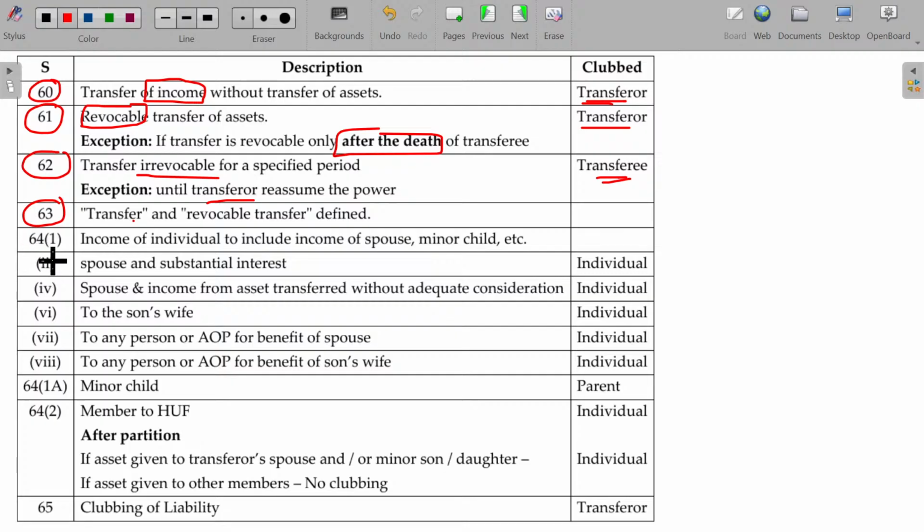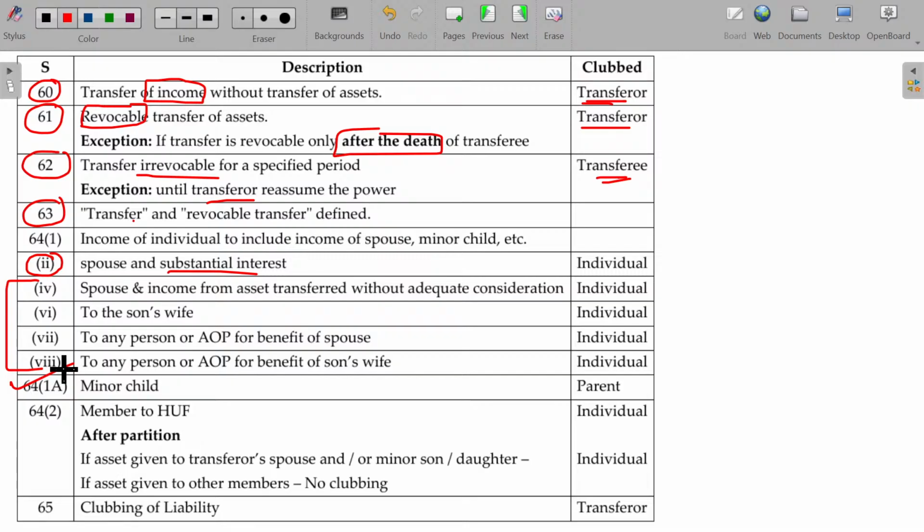Section 64 clause 1, sub-clause 2, substantial interest: due to the substantial interest, if the spouse gets employment without any qualification, then it is going to be clubbed in the hands of the person who is holding the investment. And clauses 4, 6, 7, 8: if a spouse, daughter-in-law, son-in-law, sorry, father-in-law or mother-in-law transfers the asset for the spouse's benefit or daughter-in-law's benefit, directly or routed through any person or association of persons, it will be clubbed. Is that okay? That we have seen. But the relationship should exist at the time of transfer of the asset as well as at the time of generation of the income. These are the cases we have studied.